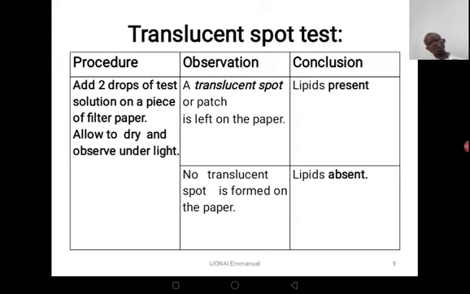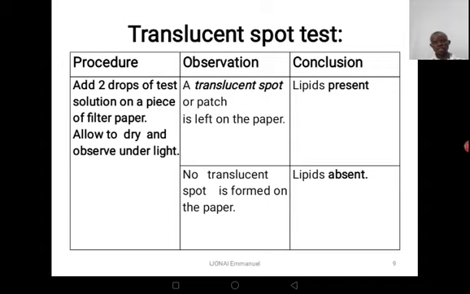In this case, we are going to have these requirements: a filter paper plus a food solution which is expected to contain lipid. We add 2 drops of test solution on a piece of filter paper, allow that paper to dry, and observe it under light. Like I had talked about before, when you bought chapati on a piece of paper, it will leave some mark behind.